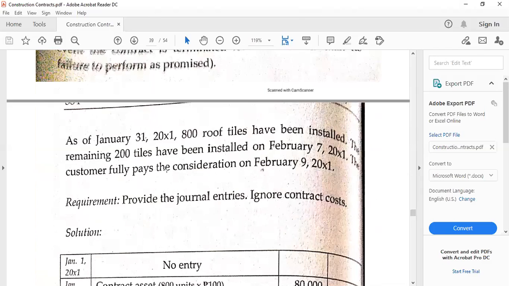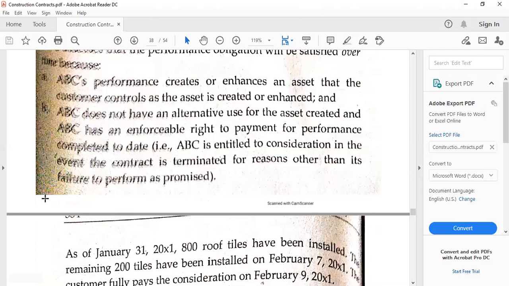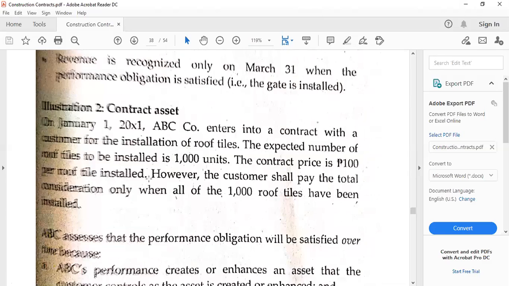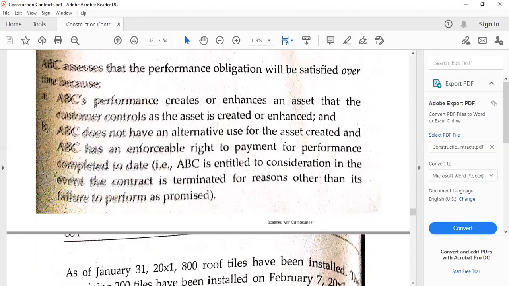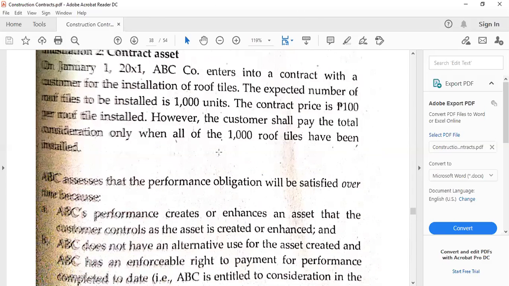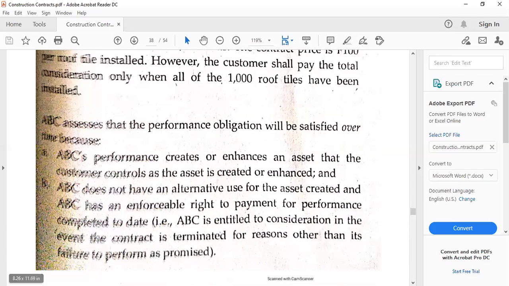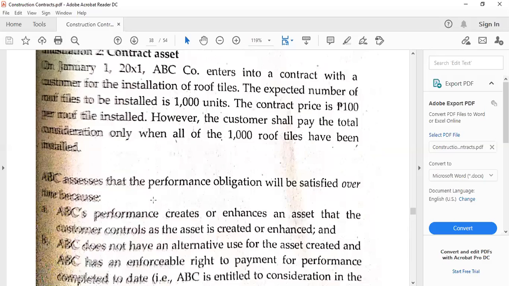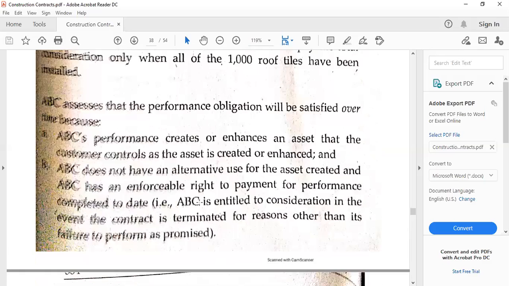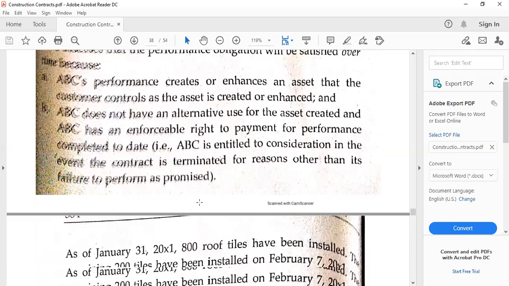In addition, this is because the performance of the construction company, that is ABC, will create or enhance an asset that the customer controls. And as the asset is created or enhanced, ABC does not have an alternative use over this asset, and ABC has an enforceable right for the payment for performance completed to date. In other words, this is based on the progress of the contract.